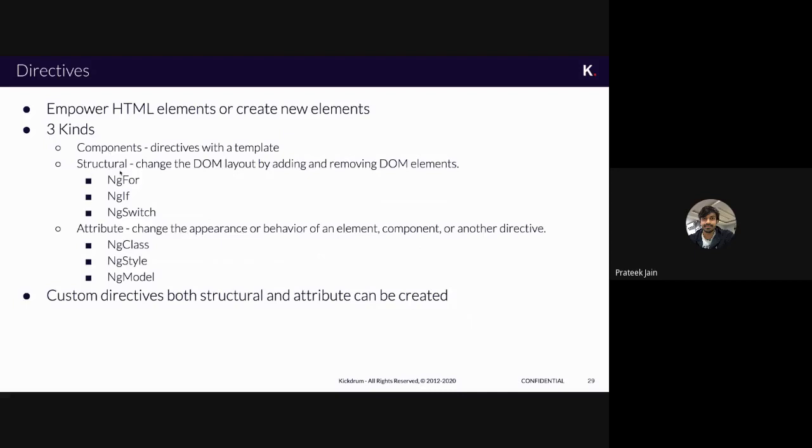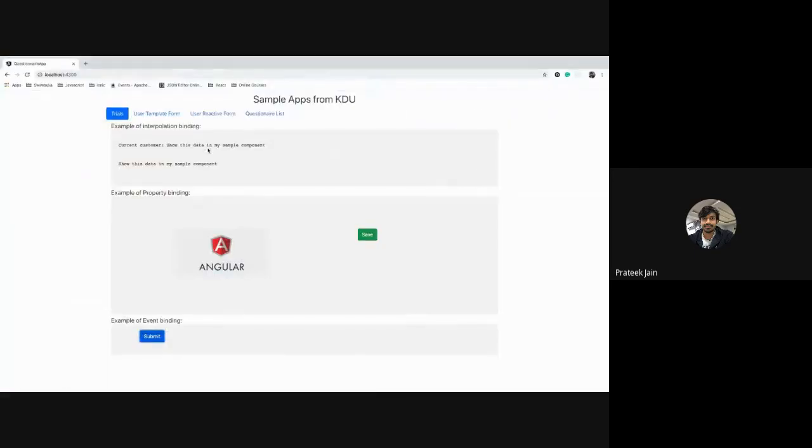The main difference when we are talking about different directives is between structural directives and attribute directives. You can see the definition; I have written it in the simplest form, I'm not going into the technical part. Whenever you want to deal with the structure of your HTML, structure means the way you are seeing this application: the top portion is my heading, my tabs are there, this is my first portion, the second portion.